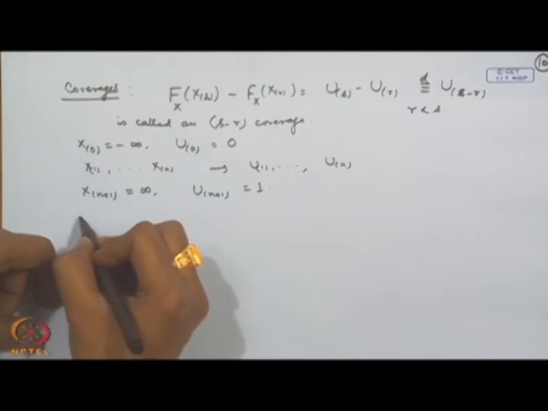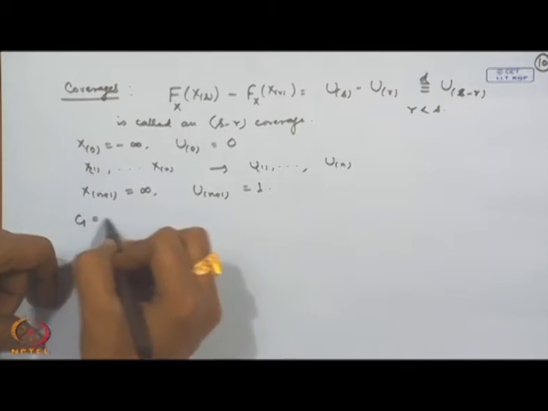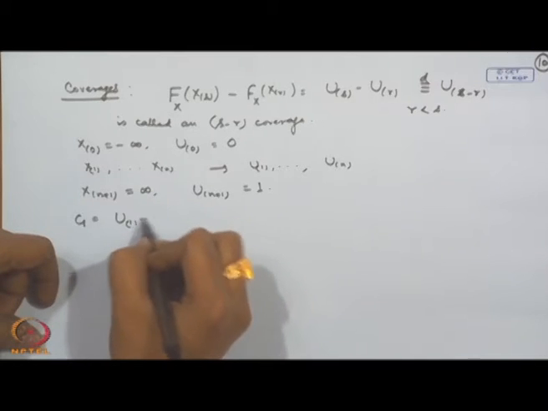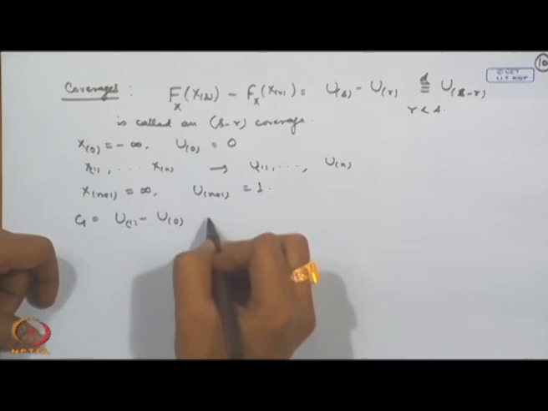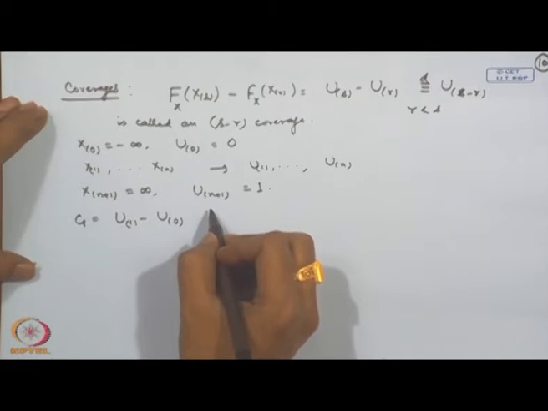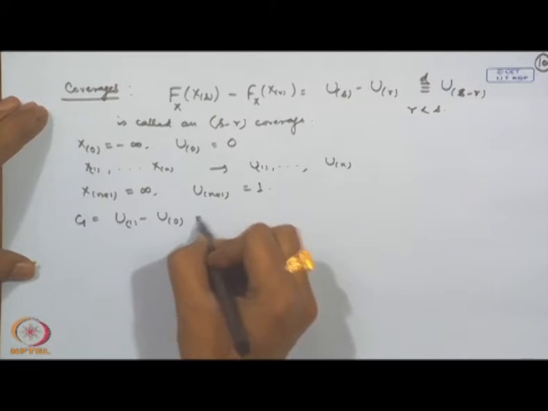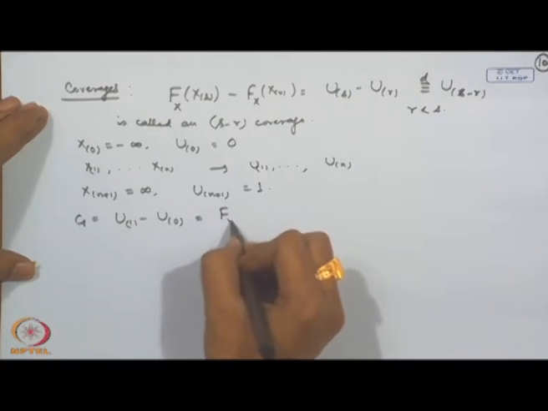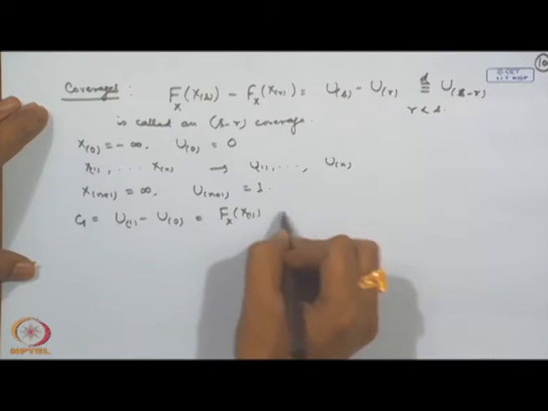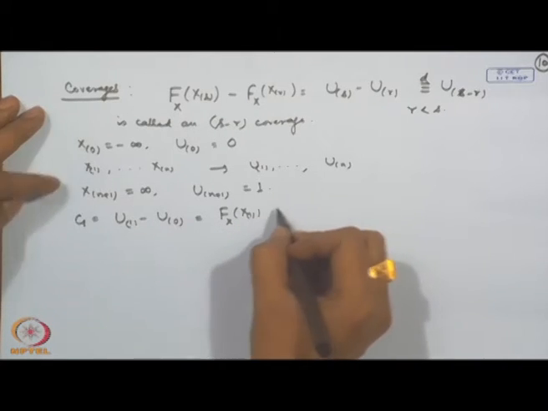Now we define the first coverage C_1 as equal to U_1 minus U_0, which is simply F(X_1), because the second term is 0.